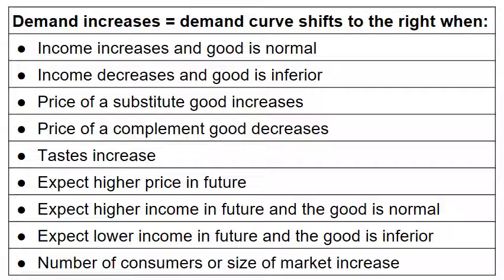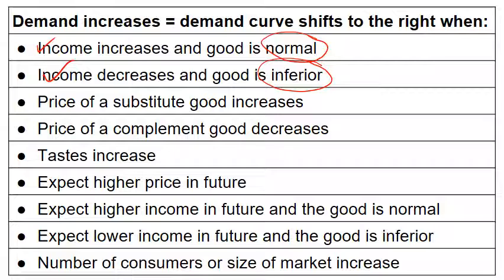First, when income increases and the good is normal. Most goods are normal. Normal goods are those where people want to buy more of it when income rises, and they want to buy less of it when income falls. The opposite of a normal good is an inferior good. When income decreases and the good is inferior, then the demand for the good increases. Inferior goods are goods where an increase in income makes demand fall and a decrease in income makes the demand rise.